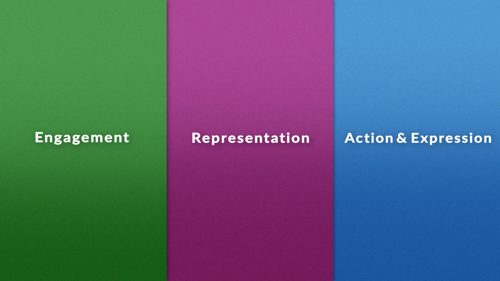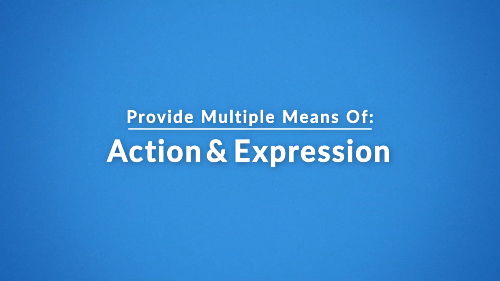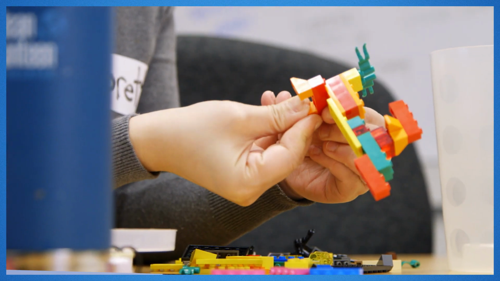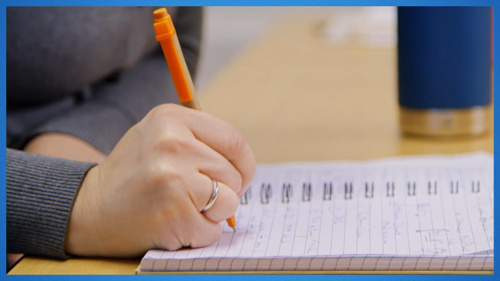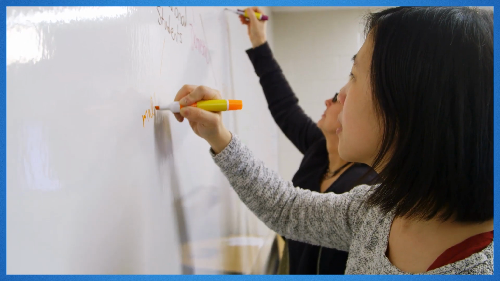The final pillar of Universal Design for Learning deals with the options students are given to show what they've learned and to best communicate with each other in the classroom. Students have different ways of navigating the learning environment and expressing what they know. Since there isn't one means of action and expression that is optimal for all learners, providing options is essential for student success. To provide multiple means of action and expression, consider the following.